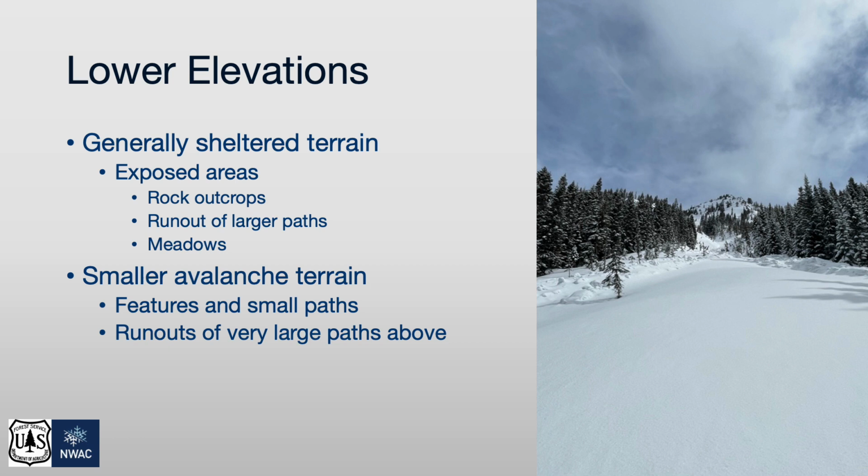Lower elevation terrain is typically sheltered. Ridgelines and the ability for mature vegetation provides relief from the elements. However, exposed areas do exist. Places like rock outcroppings, the runouts of very large avalanche paths, and meadows can create locally exposed conditions. Avalanche terrain is typically smaller and includes features in smaller paths. You may also be exposed to the tracks and runouts from very large avalanche paths descending from higher elevation terrain.